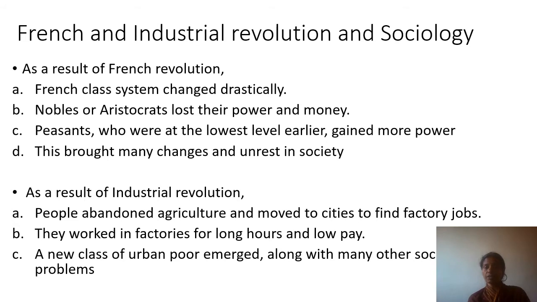As a result of the Industrial Revolution, people abandoned agriculture and moved to cities to find factory jobs. They left their farming and ran off to the cities to get better jobs and better payments. They worked in factories for long hours and low pay. It was not how they thought, but their lives completely changed. A new class of urban poor emerged, along with many other societal problems.